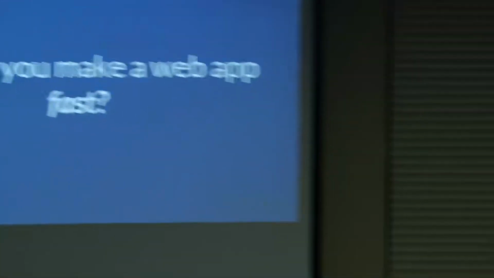I spend way too much time on Reddit, on different subreddits where people come in, they say, hey, I'm starting up a new company. I need a programming stack because I need my web application to be fast. I'm planning on scaling to millions of users. Now, of course, that's a bigger problem than making a web app fast, but this is a big need. People want their applications to be quick and easy.